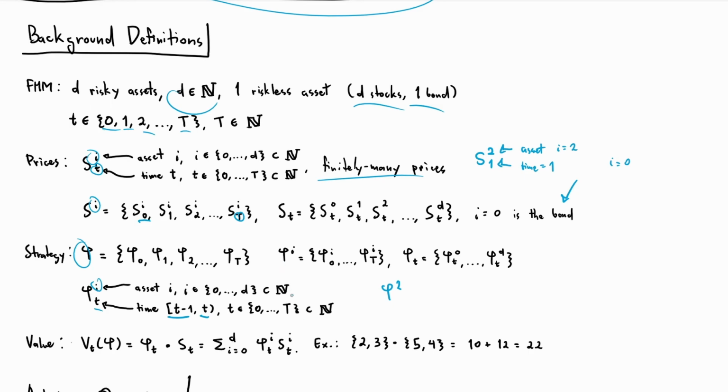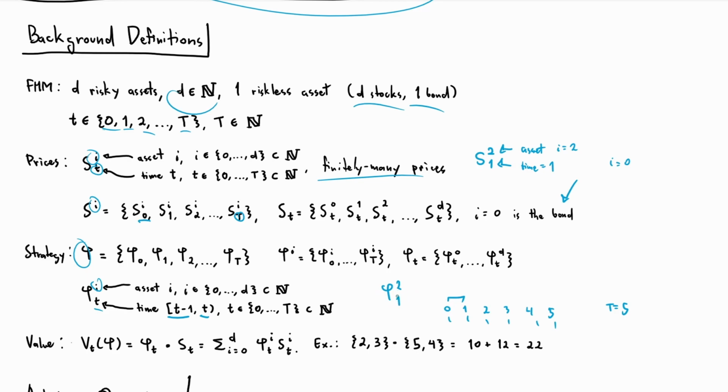Now, why is that? Well, we can only trade these assets at these discrete times 0, 1, 2, and let's say big T equals 5, so 3, 4 and 5. Then we can only trade at those times, which means that in between, we're just holding however many we have. So let's say we are talking about the holdings for asset number 2 at time 1.